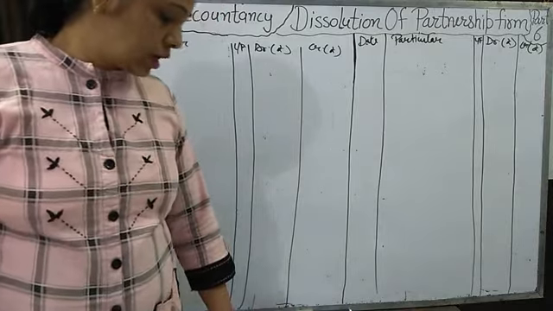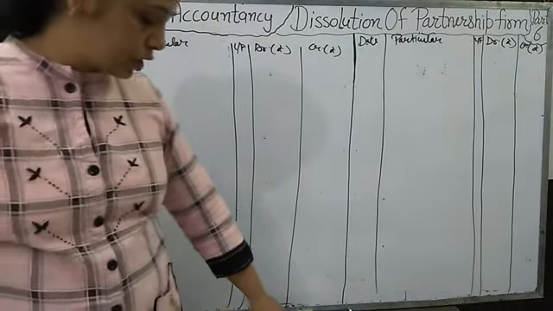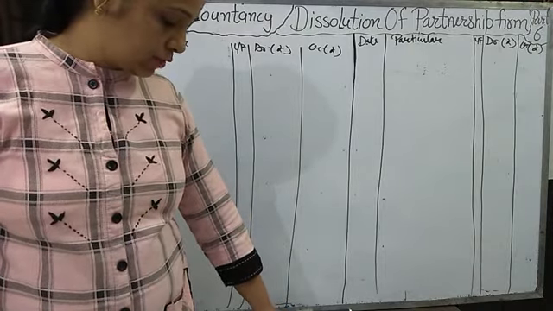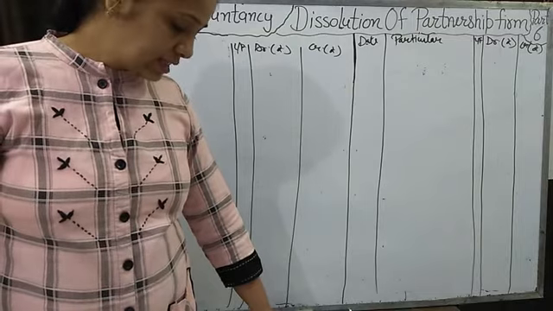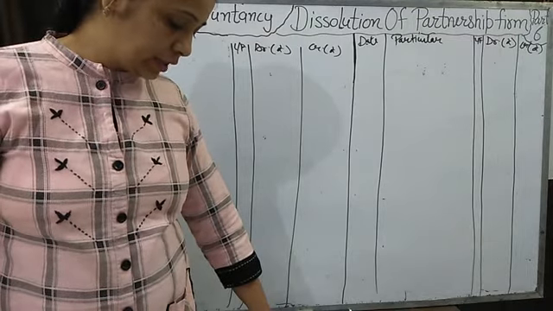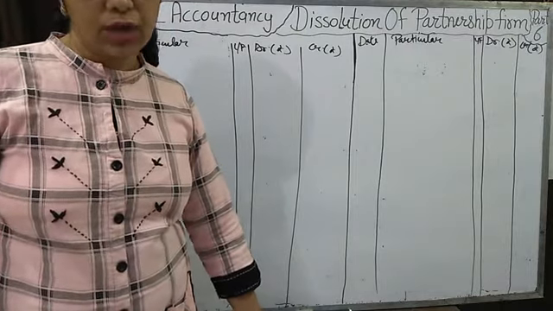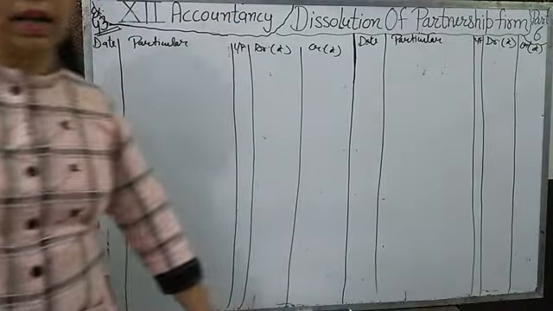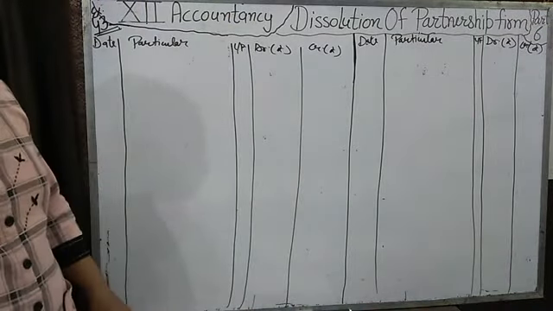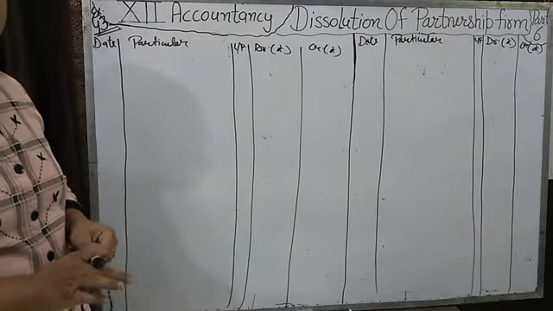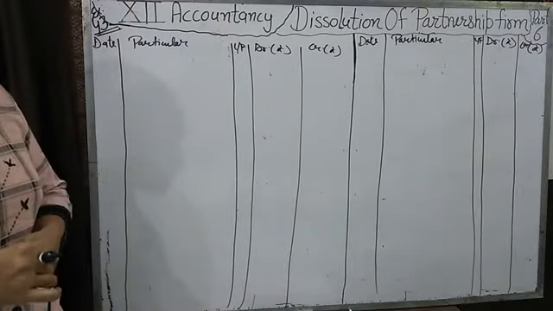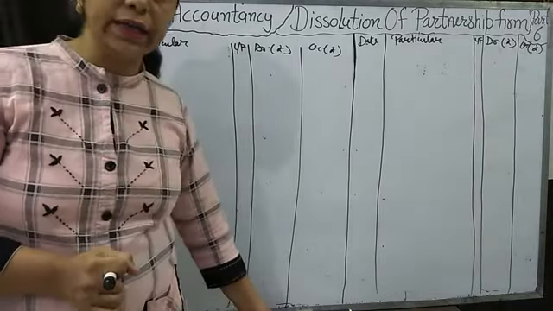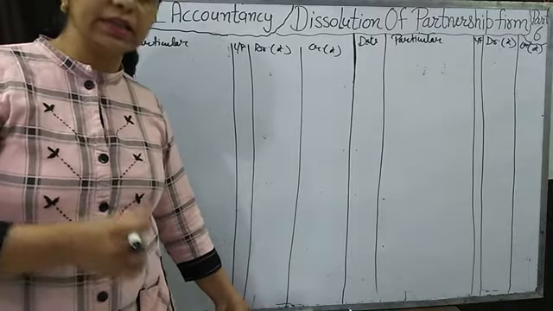The statement is, Aman and Harsh were partners in a firm. They decided to dissolve their firm. Pass the necessary journal entry for the following, after various assets and liabilities have been transferred to the realization account. We have to pass a journal entry after the transferring of all the assets and liabilities to the realization account. We need not pass a journal entry for the transfer of assets and liabilities into the realization account. We have to pass a journal entry only for transactions that are given after the transferring.